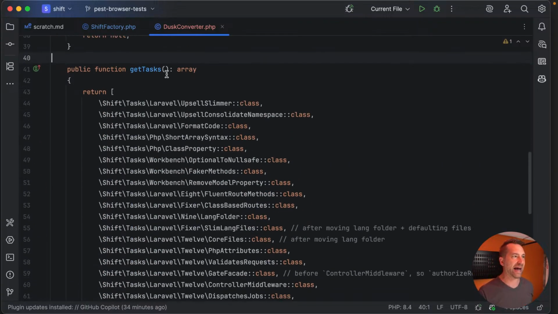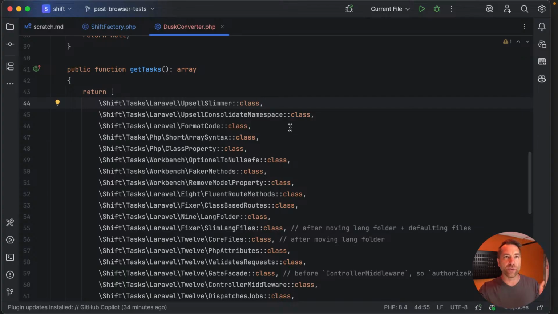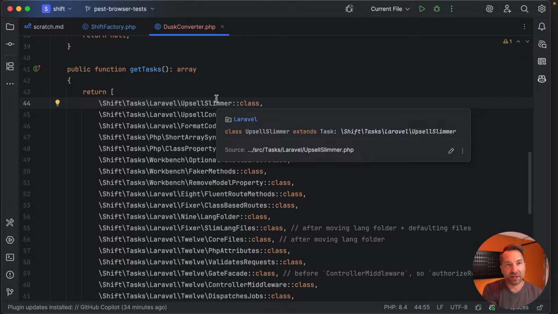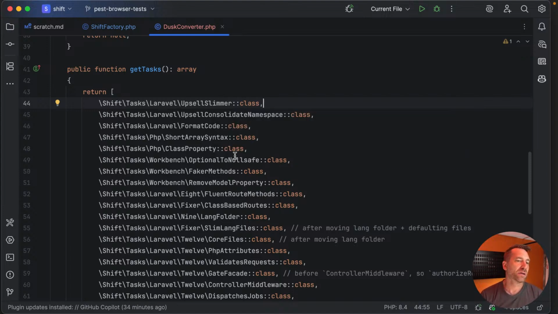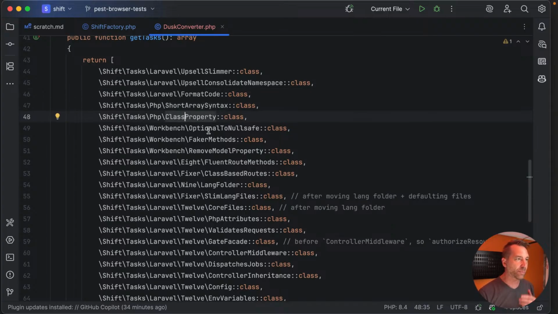And then you get into this task method, which effectively returns an array of all the individual tasks that are going to get run through the pipeline. So we copied this from the Laravel 12.x shift. Let's just run through this within the Laravel 12 context. Basically, it checks to see if you need to be slimmer, checks if you should consolidate namespaces. It runs code formatting to normalize files. And then it does some basic adoptions of certain things to modernize your code base.